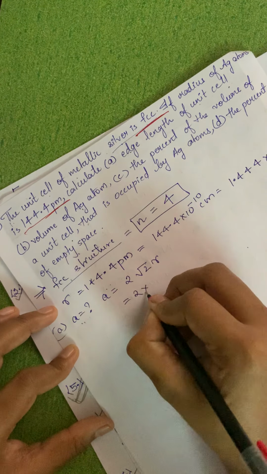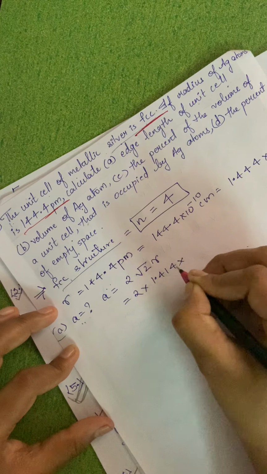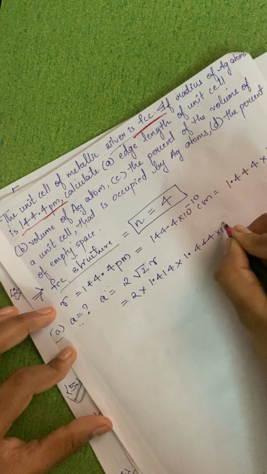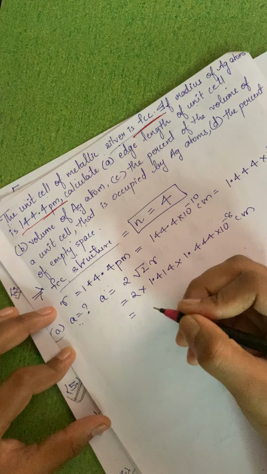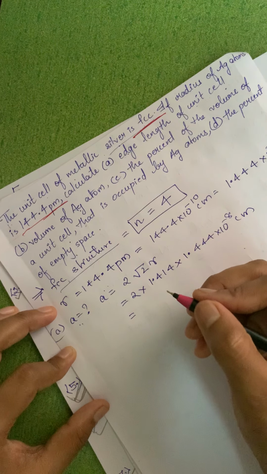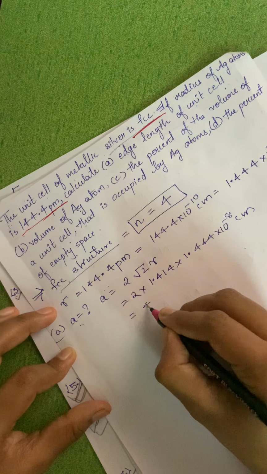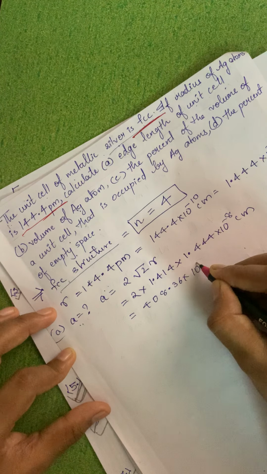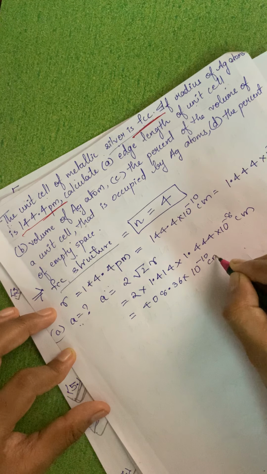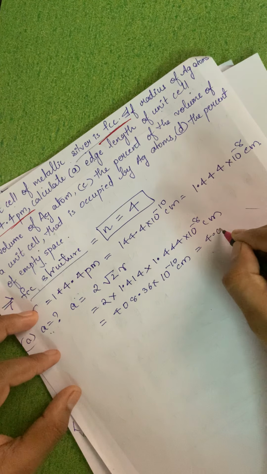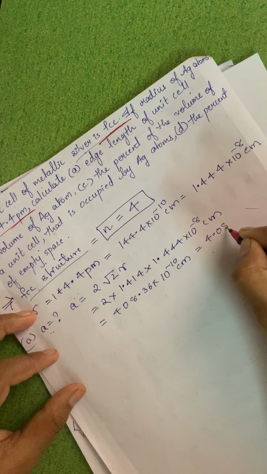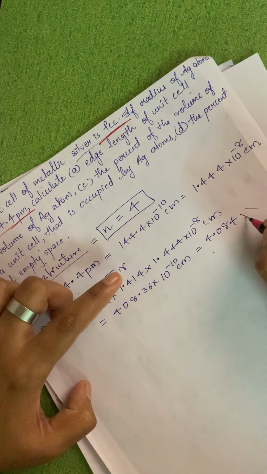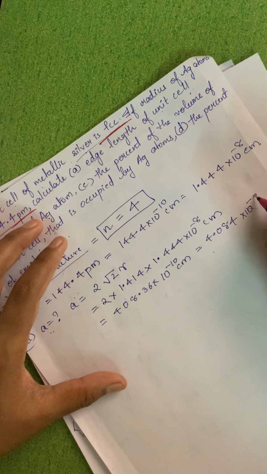That is nothing but 2 multiplied by 1.414 into r. What is r? R is nothing but 1.444 into 10 raised to minus 8 centimeter. After solving this, you will get a value as 408.36 into 10 raised to minus 10 centimeter. So this is nothing but 4.084 into 10 raised to minus 8 centimeter.